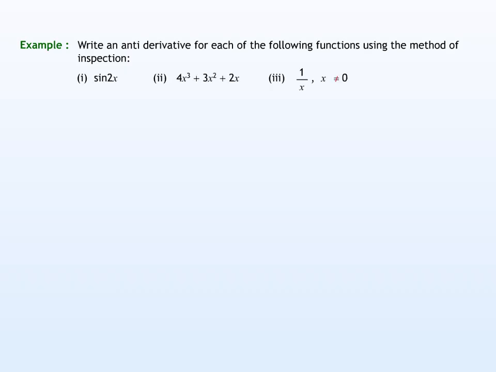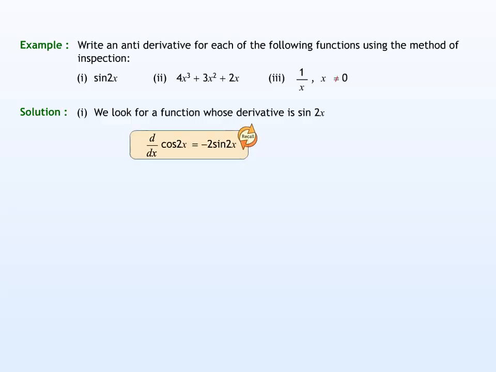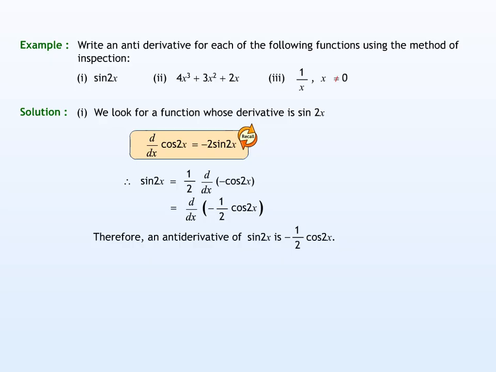Write an antiderivative for each of the following functions using the method of inspection. Consider the first function. Now, we look for a function whose derivative is sine 2x. Note that d over dx of cos 2x is equal to minus 2 sine 2x. Therefore, an antiderivative of sine 2x is minus 1 over 2 cos 2x as shown.